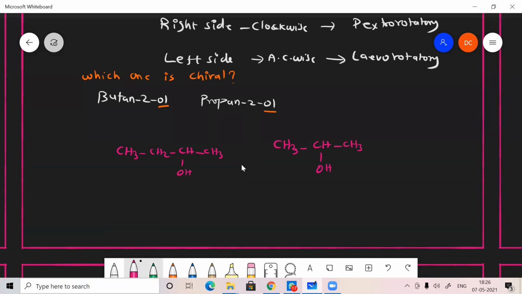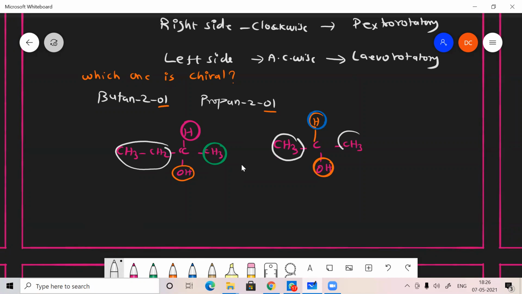Now you can say, I gave a clue. The first one is chiral, because the carbon is attached with 4 different groups: this is an ethyl group, this is hydrogen, this is a methyl group, and this is an OH group. But in this other case, OH is different, H is different, but here also a methyl group, here also a methyl group. So that is an achiral molecule, and the other is a chiral molecule.